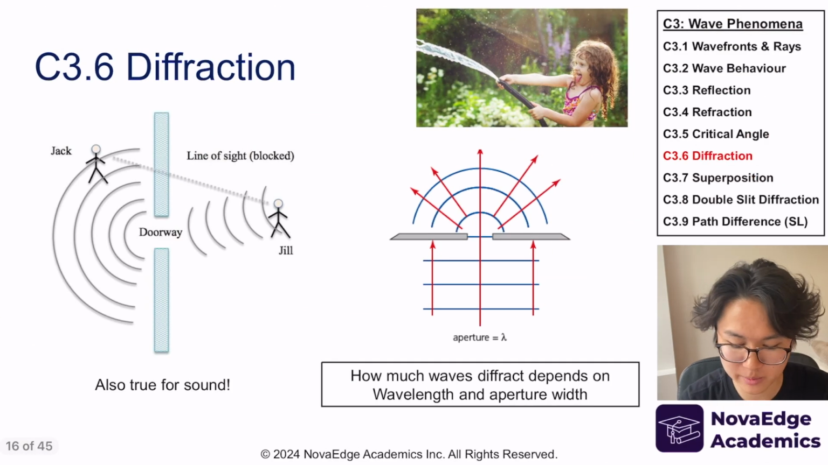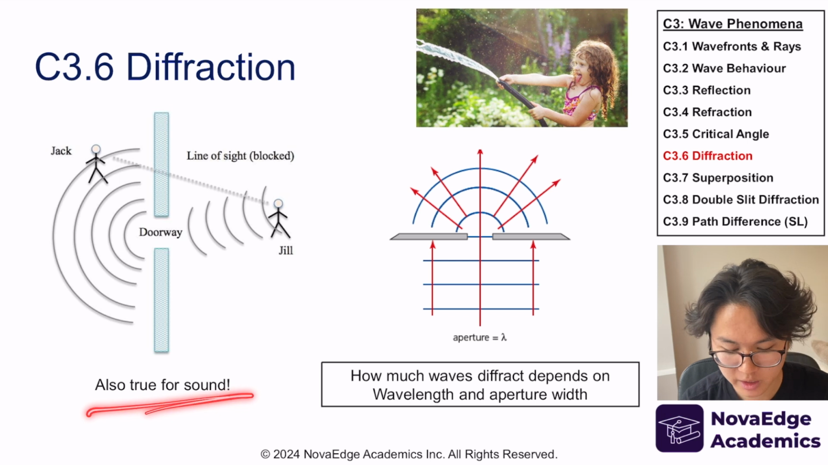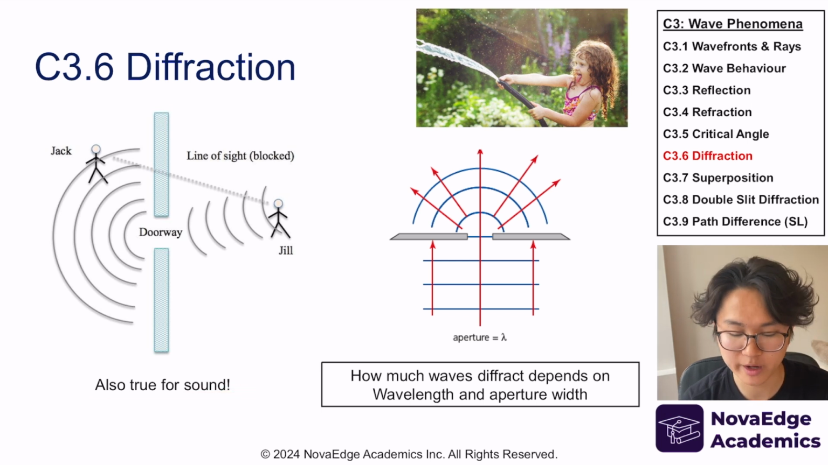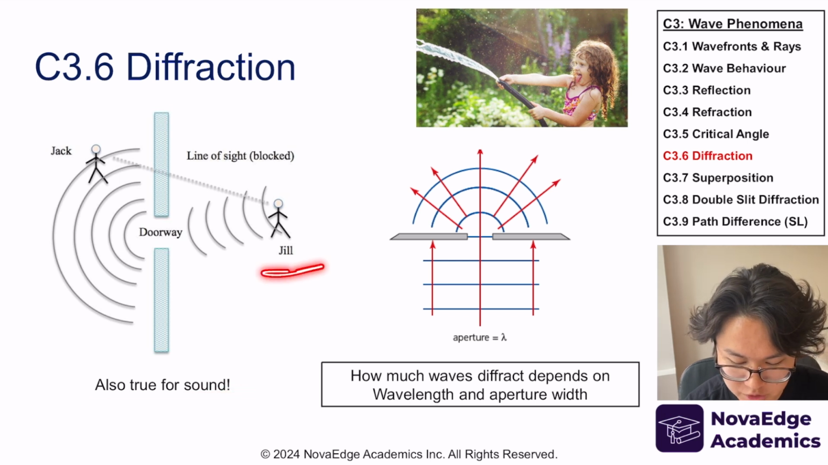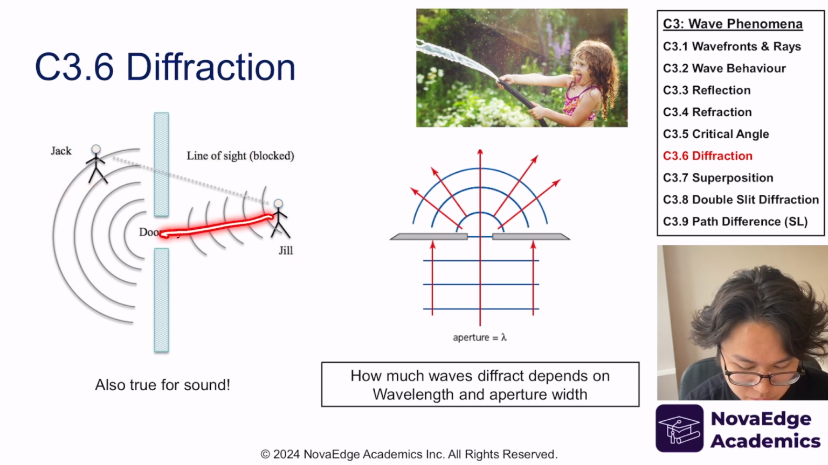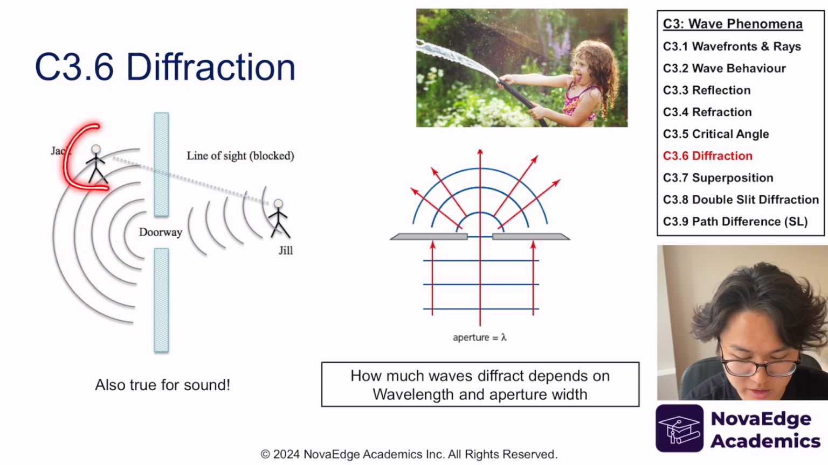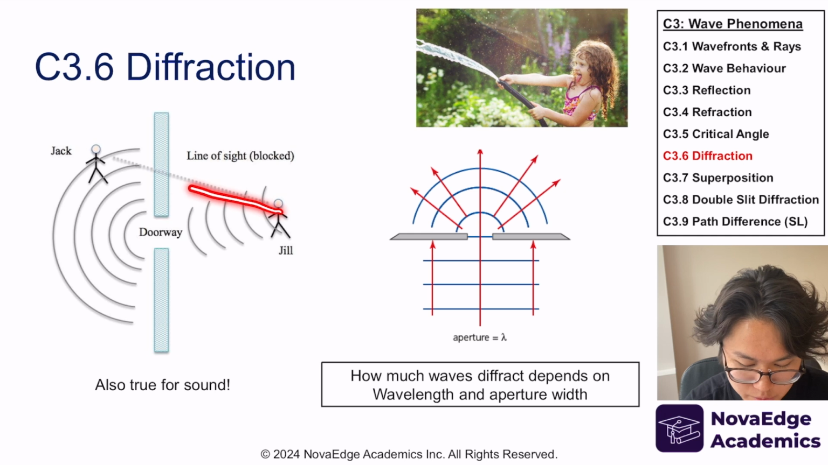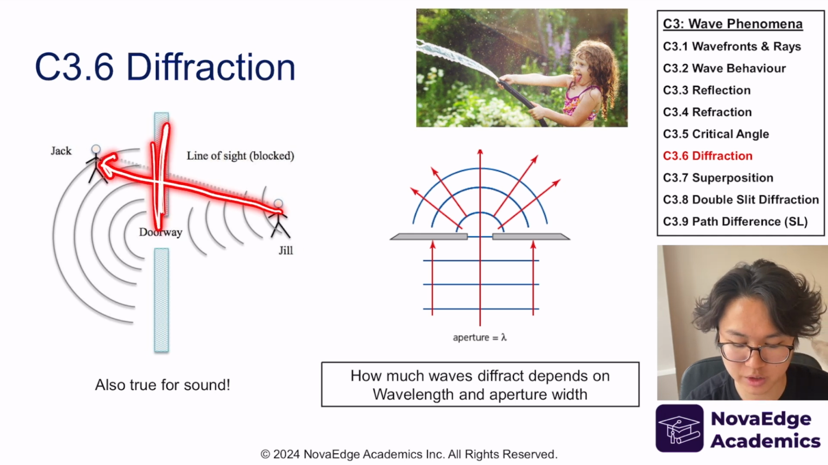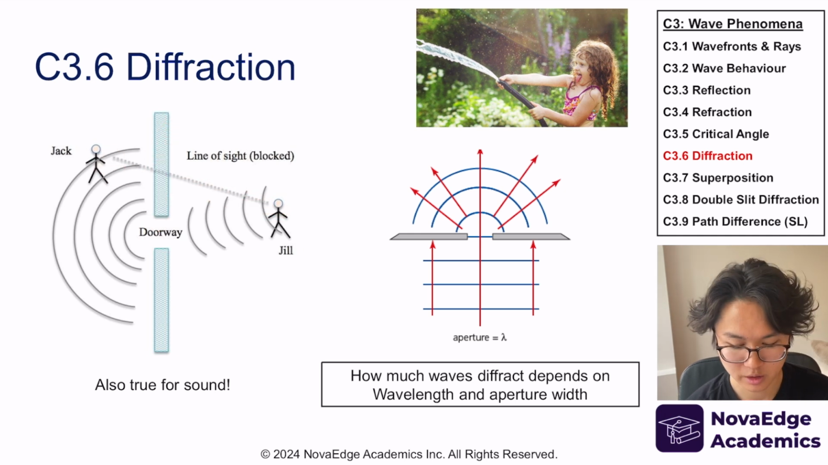Another prime example from real life is sound. Sound can also diffract pretty well, actually. In this example, let's say Jill is screaming at Jack. The sound goes to the doorway and spreads out to Jack, and that's why Jack can hear Jill, even though in a direct line there's a wall in between that prevents Jack from hearing anything.